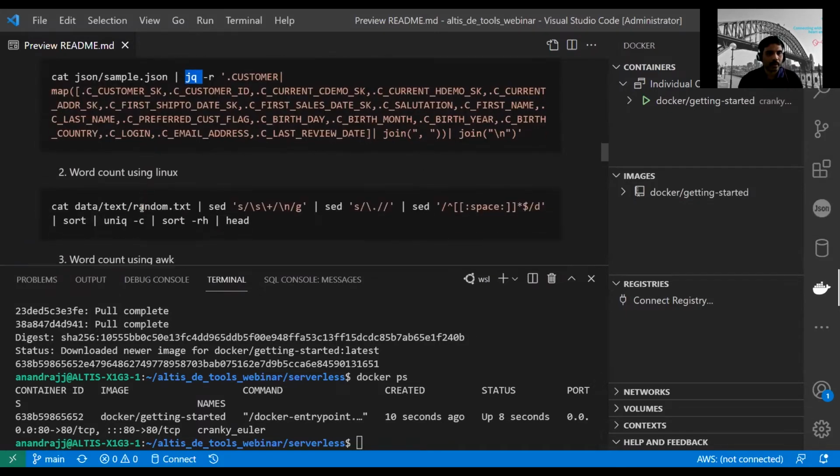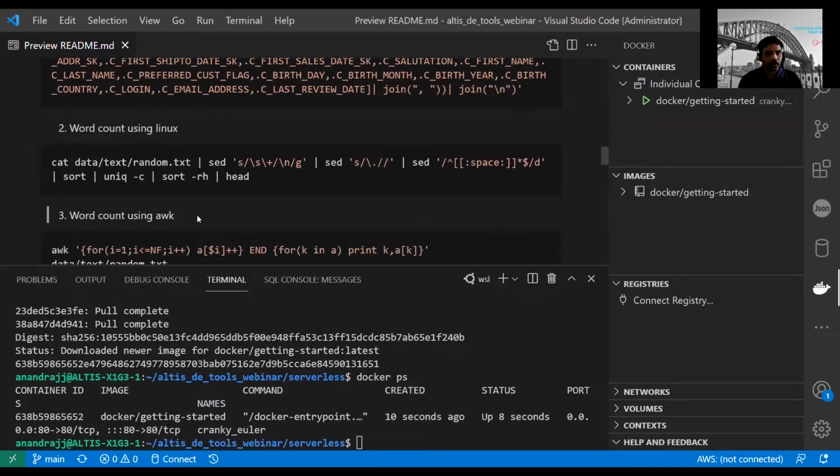I also have a code snippet showing how you can do a word count on a particular text. This is similar to MapReduce. If you know MapReduce, the example it starts with is word count. It collects the words from the document and gives you a summary of how many times each word has appeared in that text. If you have used SQL, it is similar to extracting each word, grouping by that word, and giving me count star. So that's the similar example.